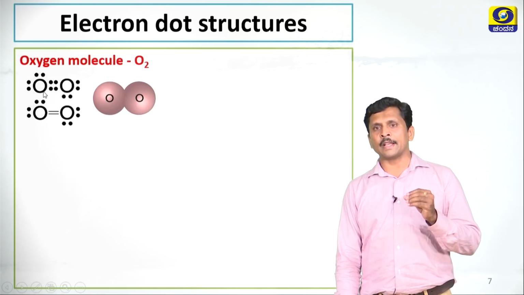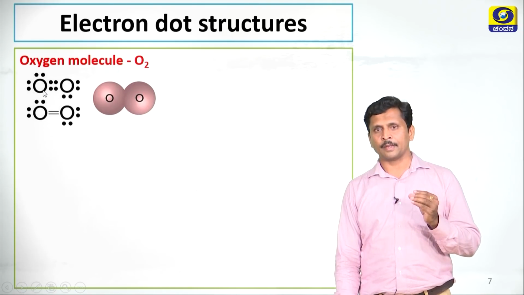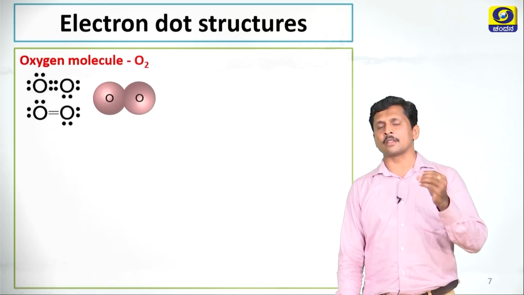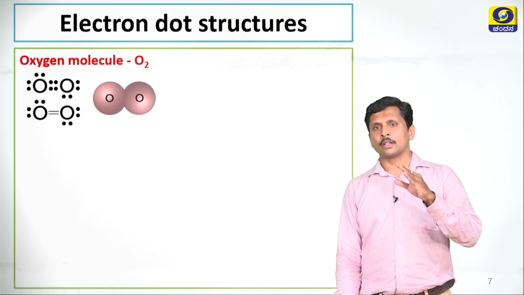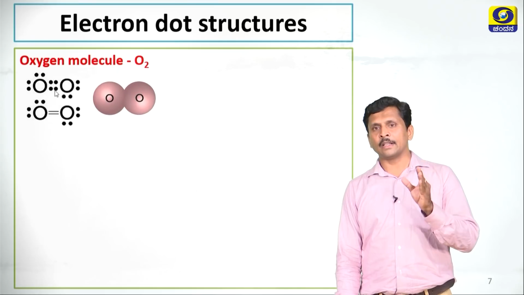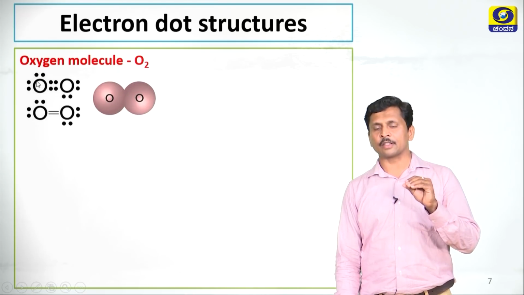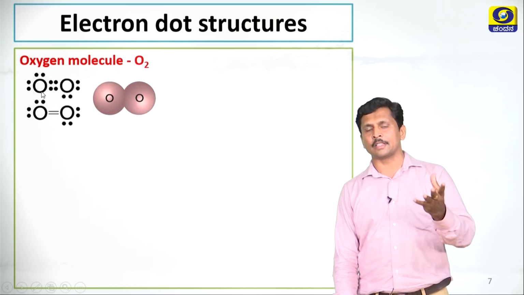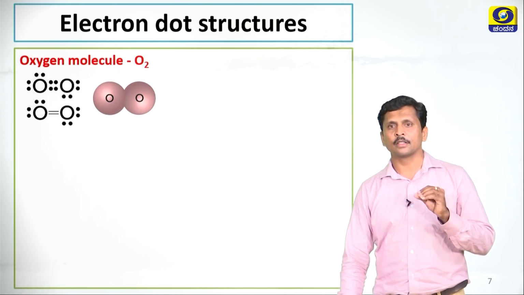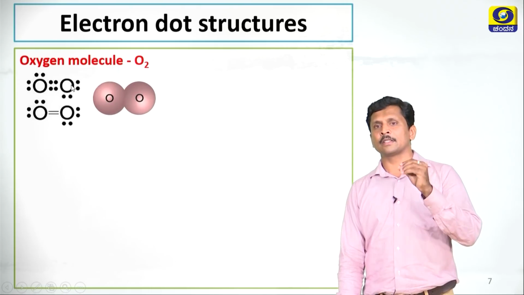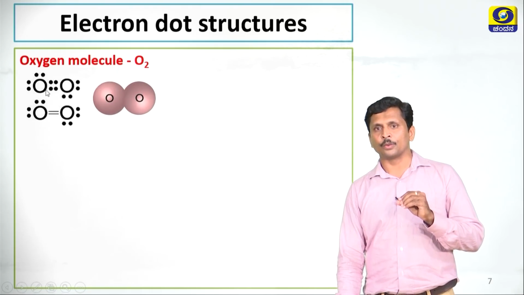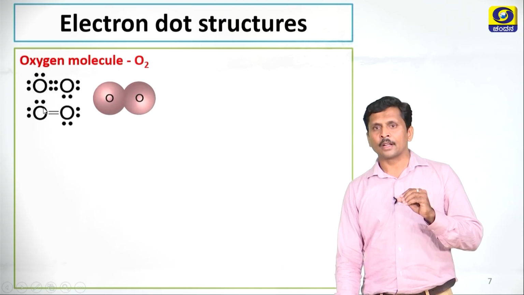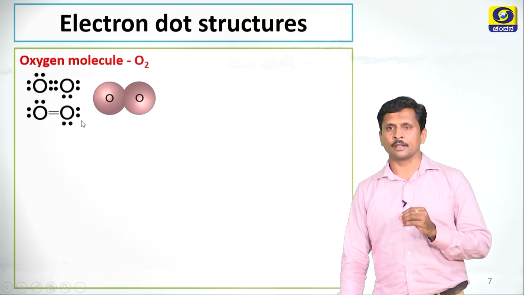One oxygen atom has 6 valence electrons because the atomic number of oxygen is 8: K shell has 2 electrons, completely filled, then L shell has 6 electrons. These 6 electrons are the valence electrons of oxygen. Here another oxygen atom also has 6 electrons. These 2 oxygen atoms combine by sharing of electrons, forming a covalent bond and making an oxygen molecule.